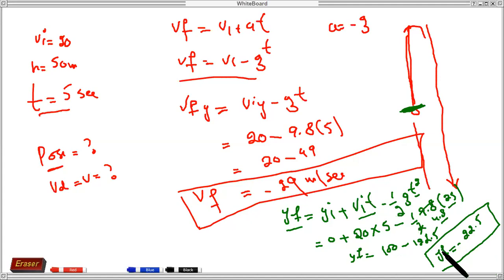Great, great. Actually, if this one is the initial position, this upward side is positive. But when the body is moving downward, we take this one as negative. So the body starts moving upward, and then after 5 seconds, the body is moving downward. Therefore, Yf is equal to minus 22.5 meter, sorry, this one is distance. Meter, sir. Yeah, displacement. So meter, displacement.